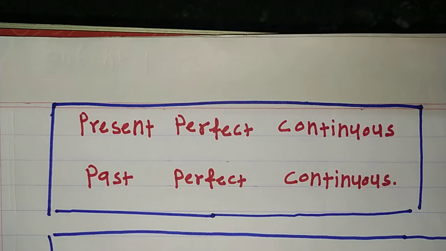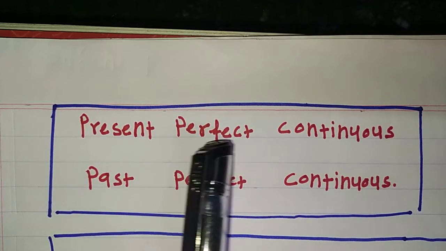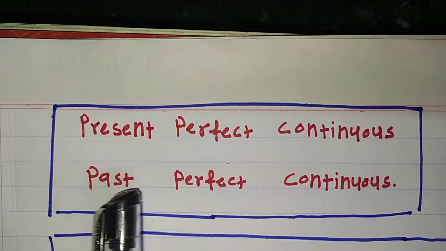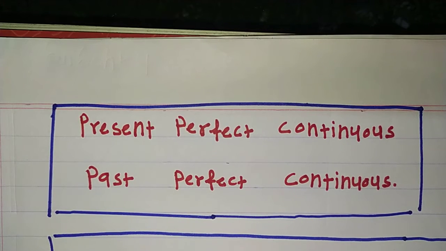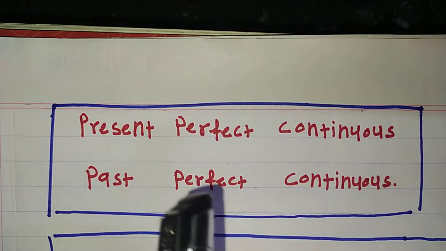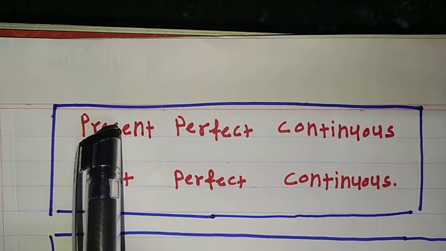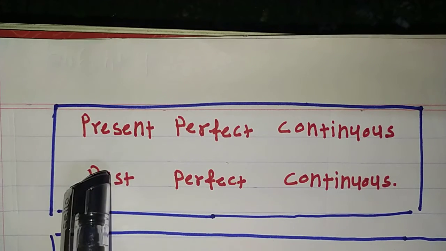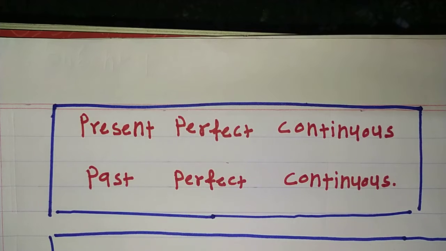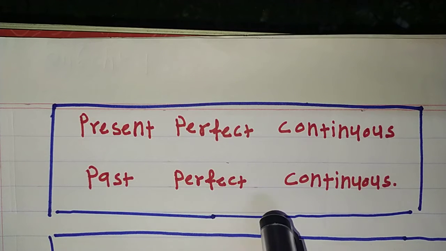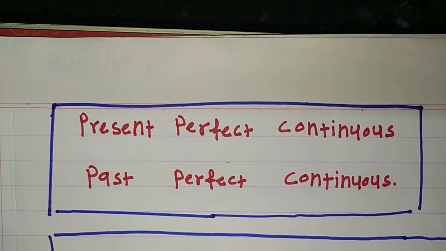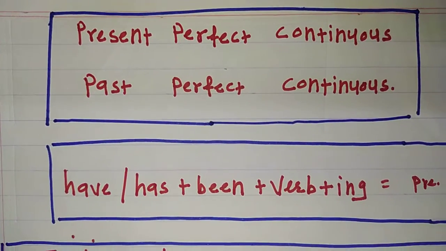Today we will discuss two tenses, that is present perfect continuous and past perfect continuous. Friends, if you have observed, these two tenses are a mixture of two tenses: present perfect and present continuous, past perfect and past continuous. Let's see the structure, the formula of present perfect continuous.